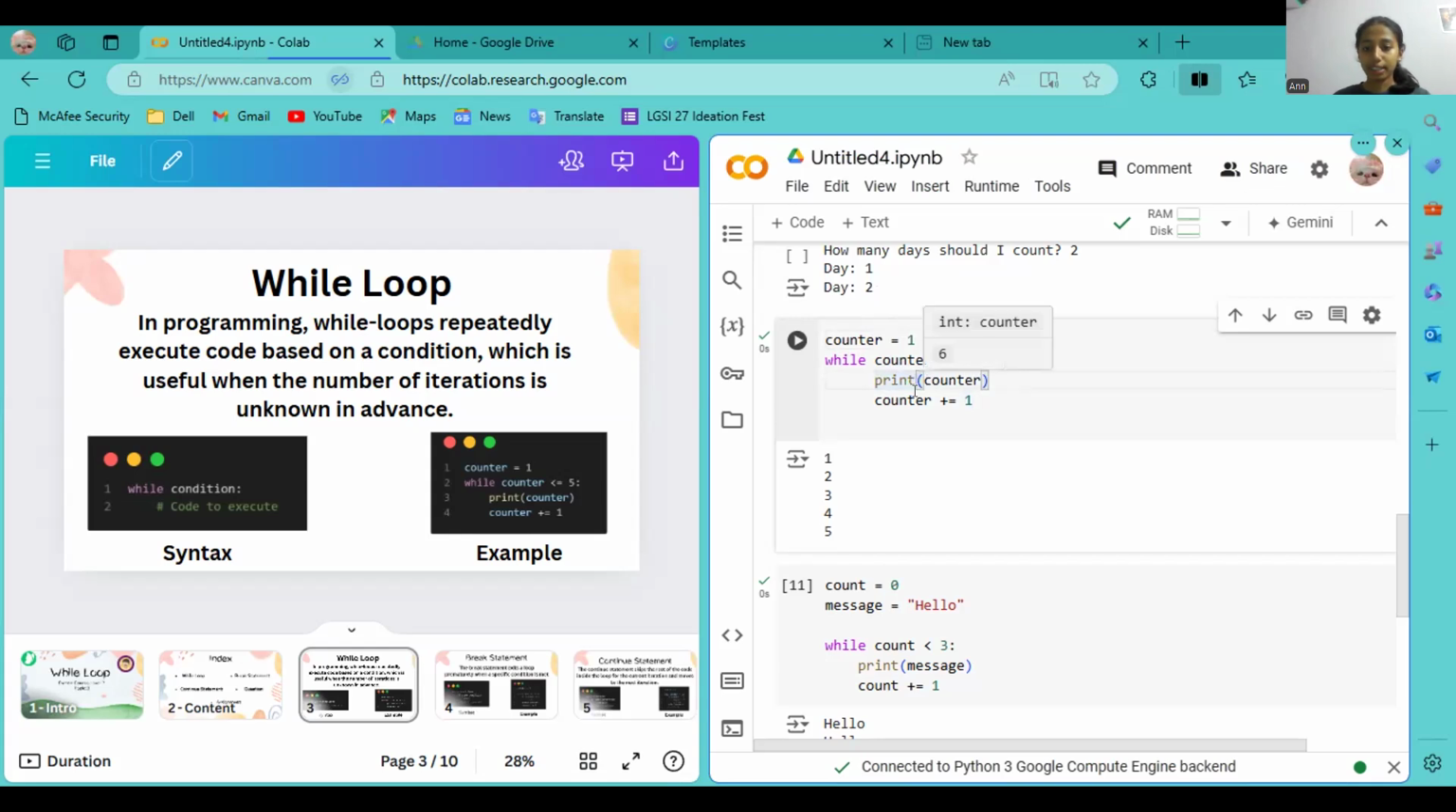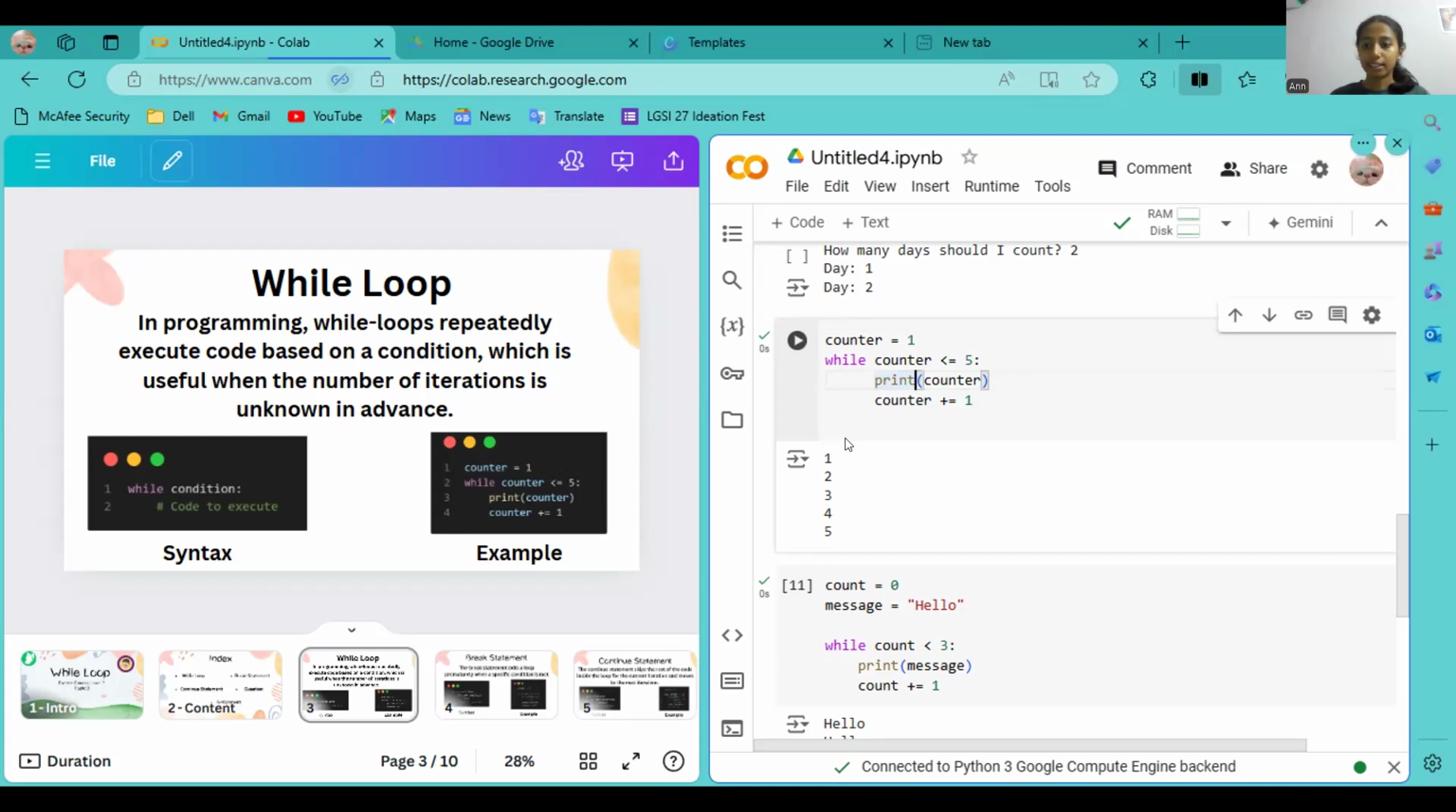And then below this line, you can see I've written counter plus 1. So after we execute the code, the computer will check if the counter is less than or equal to 5. And if it is, it will print counter. So we have started the counter. The starting point is 1.